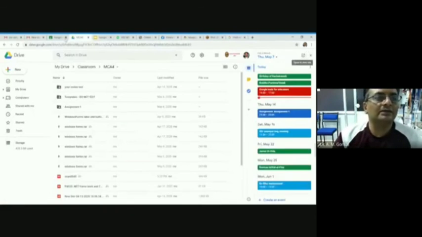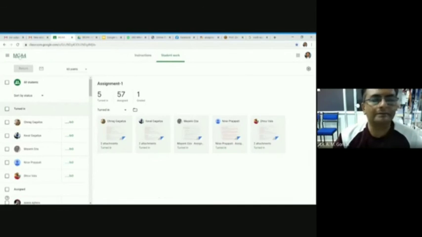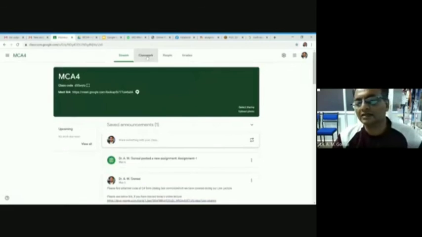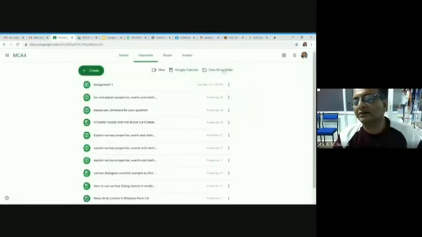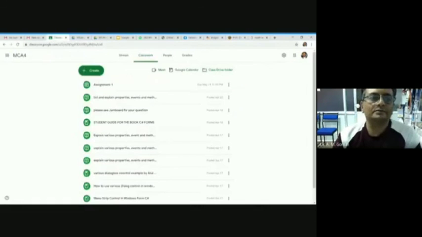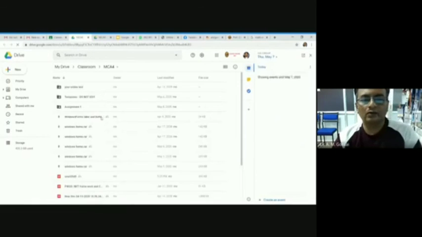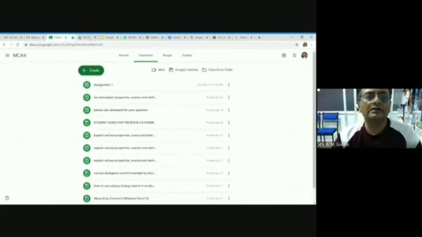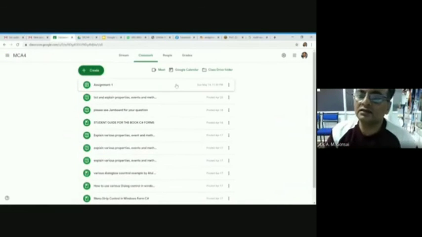And that calendar information automatically comes here. Classwork and calendar. Drive you can access directly from this Google part from here. This is Google Drive and all the data. So everything is automatically handled with this Google.